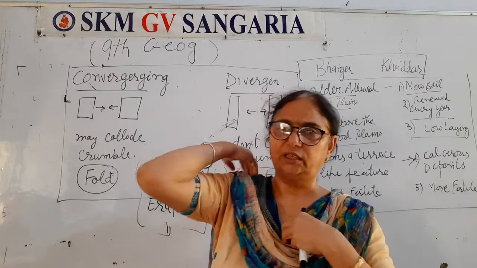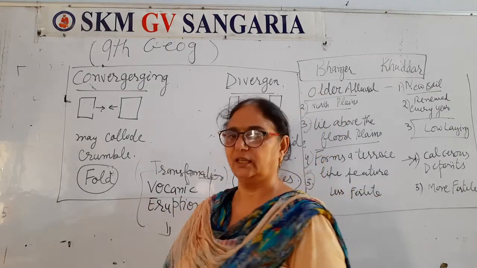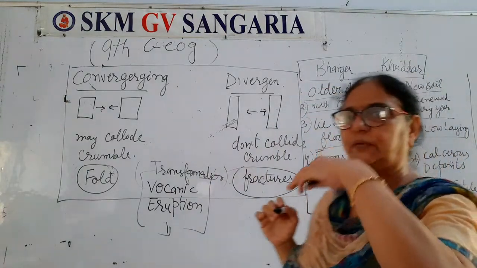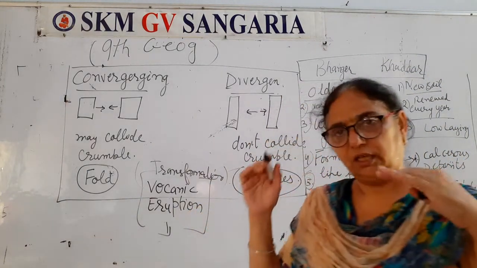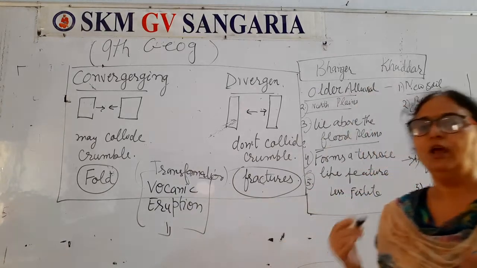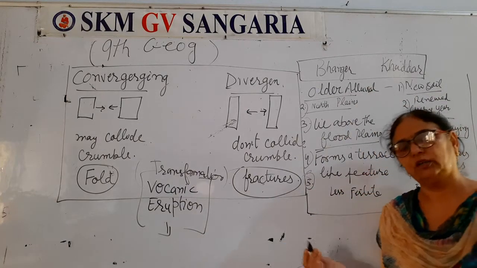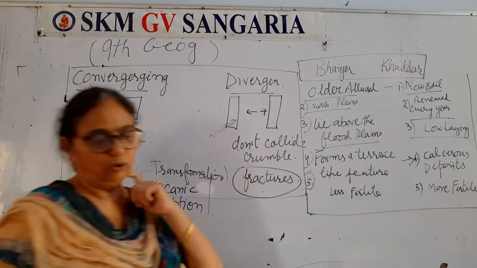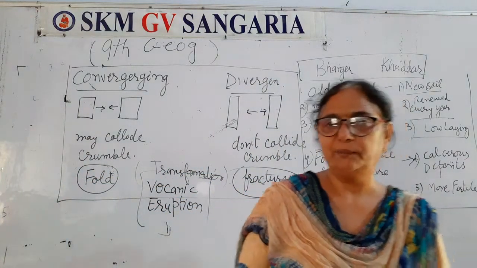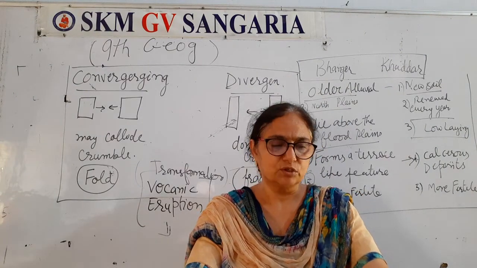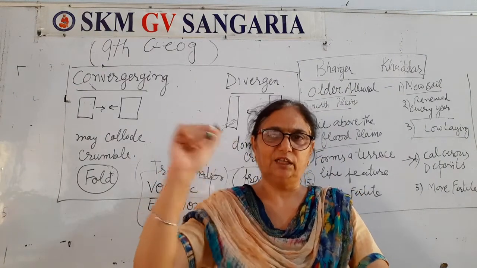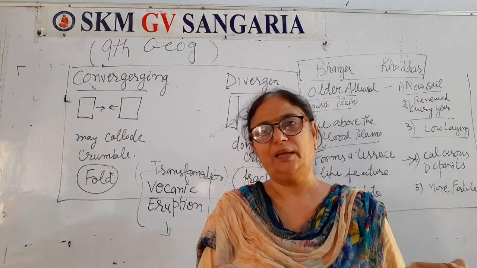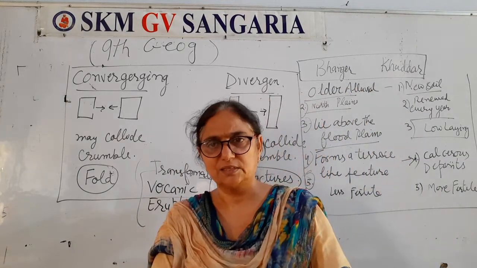When you have studied the course of a river in previous classes, river course has the upper course, middle course and lower course. It is for its easy study. Flow of the river water is categorized into three stages: upper course, middle course and lower course, right? Middle course has meanders, upper course has depositional activity, and lower course has erosional activity, right?